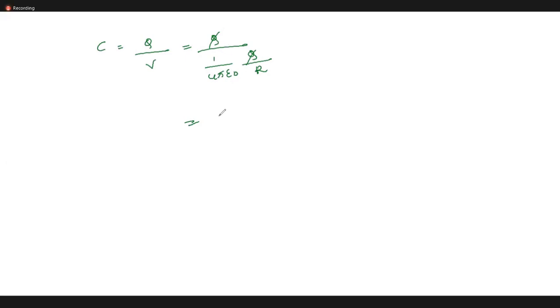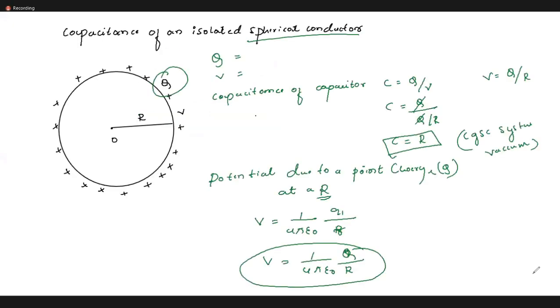So I will get 1 divided by this, and 1 by 4 pi epsilon naught R, sorry, the value is 4 pi epsilon naught R, not 1 by 4 pi epsilon naught R. It is 4 pi epsilon naught R. Okay, so this is the capacitance of a spherical conductor. Please take it down. We'll go for the problems on this.